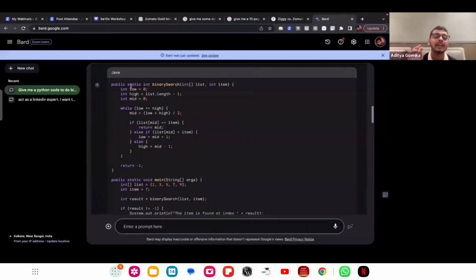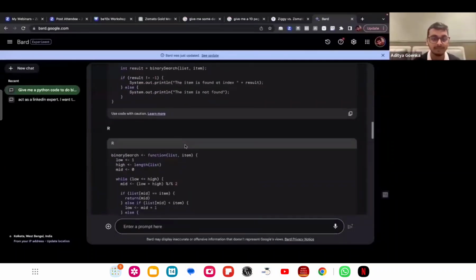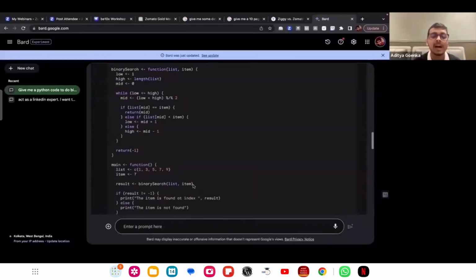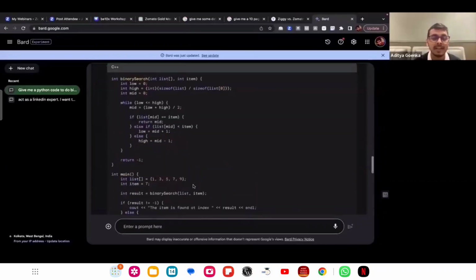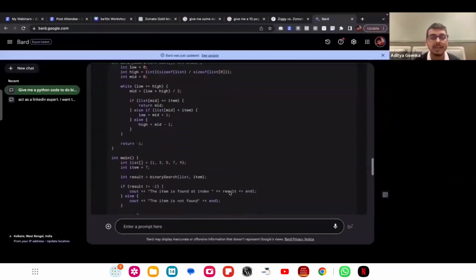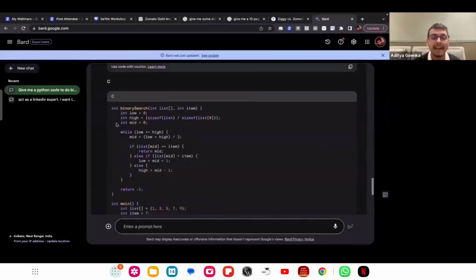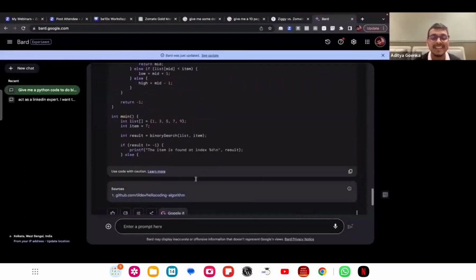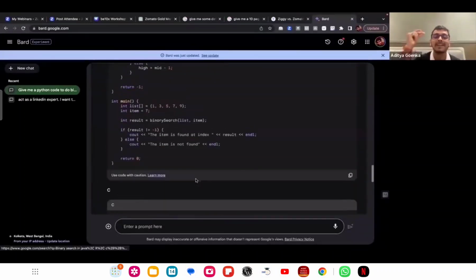Keep on commenting yes or correct if you think this code is absolutely right. The code in Java, the binary search code in R, in C++, in C. You have it all in a matter of seconds with the help of this magic.